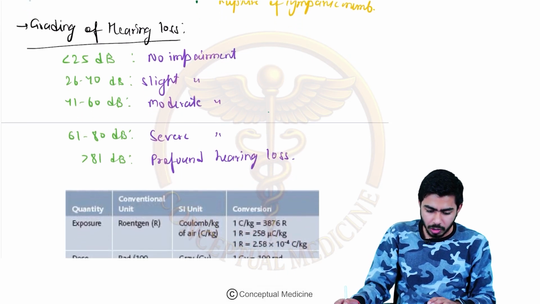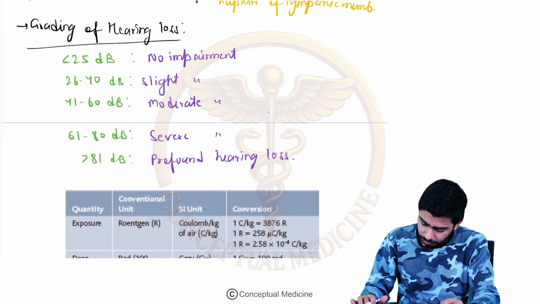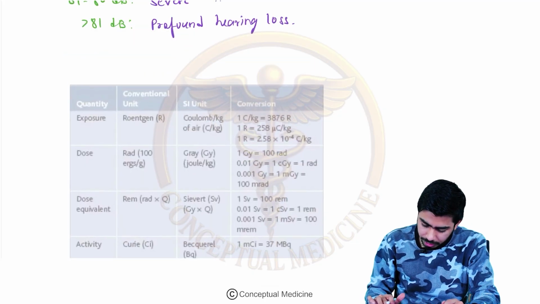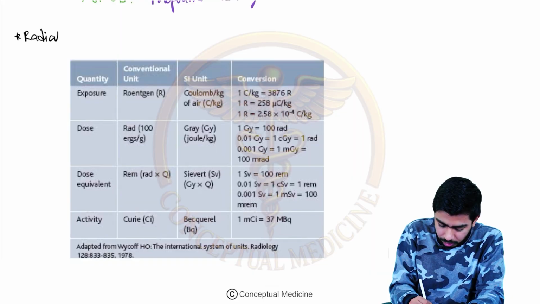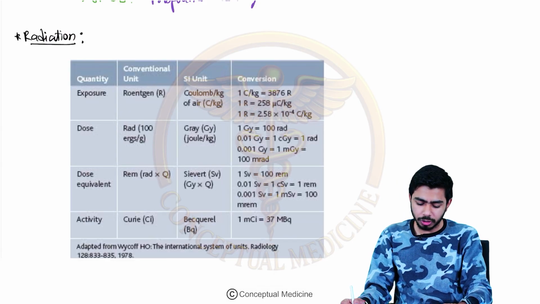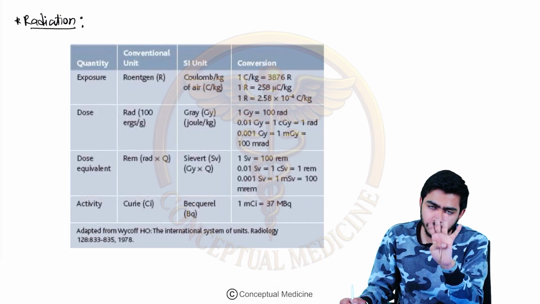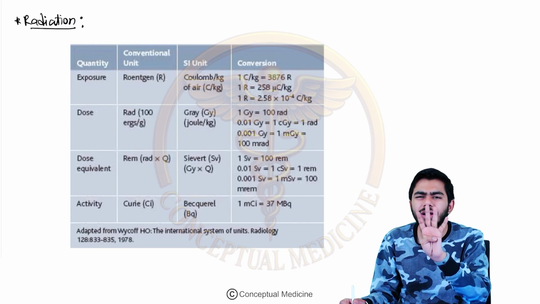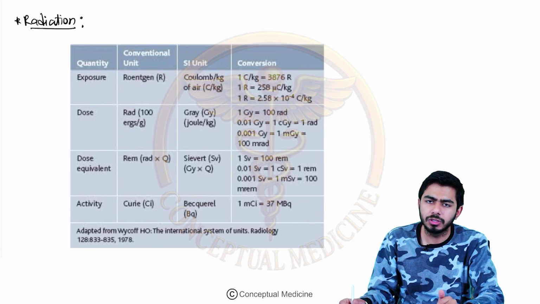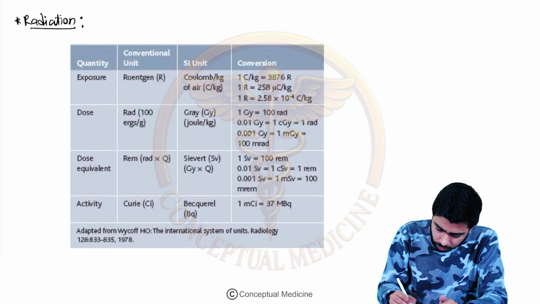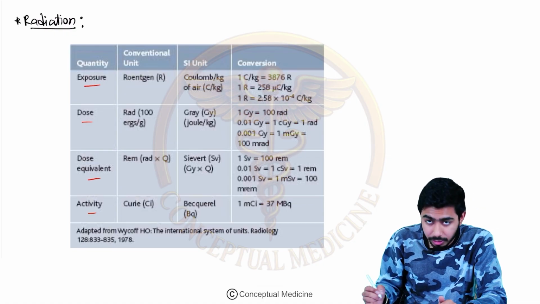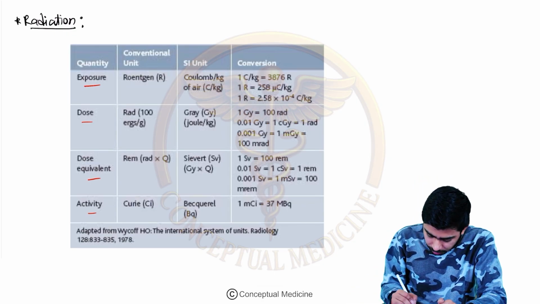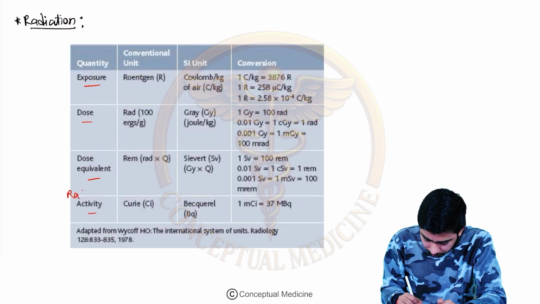Okay, now let's talk about the radiation, right? These are some of the units which we need to talk about over here. In the radiation we shall talk about these units. We are talking about 4 important quantities over here, about which the SI unit they are asking us. So first one is the exposure, then there is a dose, then dose equivalent and the activity, right? This is the radioactivity.